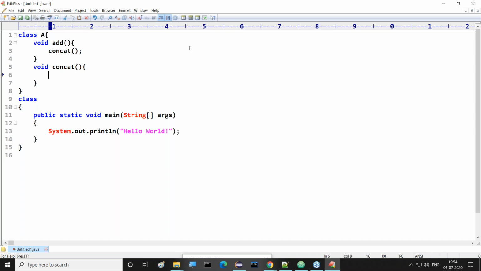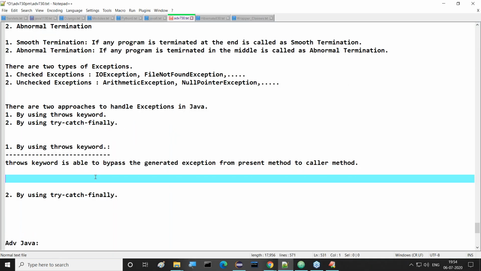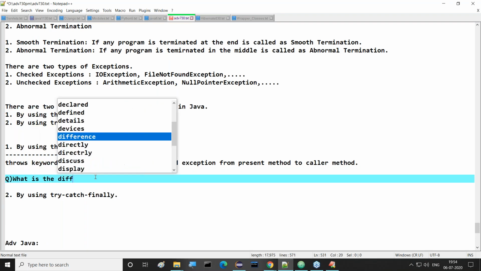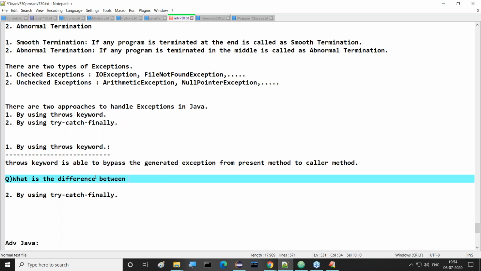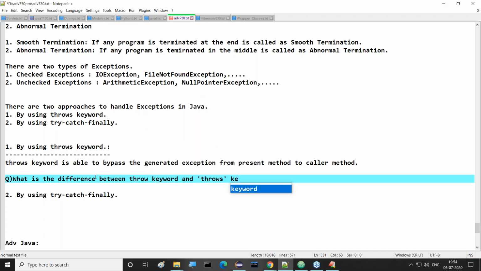Throws is available and throw is available too. Throw keyword and throws keyword. This is also one of the questions, sir.